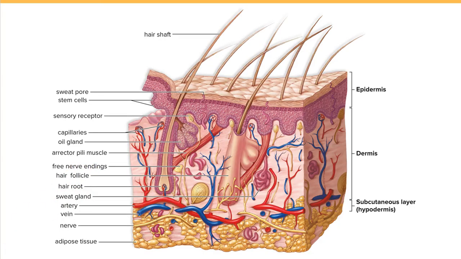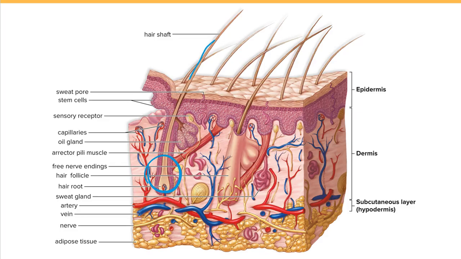Speaking about the accessory structures of the skin, like hair and glands, you can find the hair follicle here. The hair follicle is found in the dermis layer. But the hair shaft is the part that you can see from the surface of the skin.